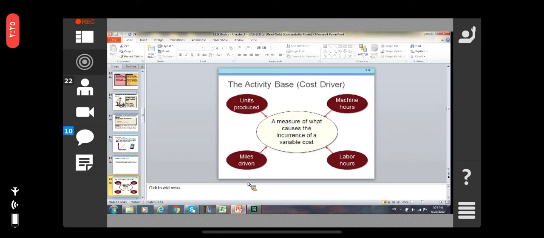The activity base or cost drivers: a measure of what causes the incurrence of a variable cost. There are machine hours, units produced, labor hours, and miles driven.